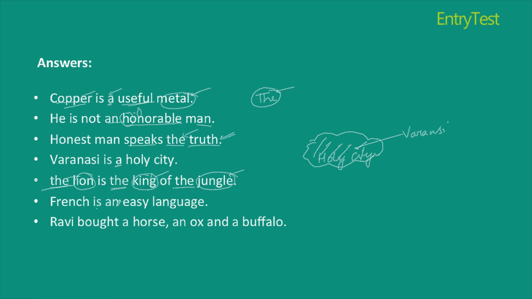French is dash easy language. I say an easy language. Why? Because easy starts with a vowel sound. Lastly, Ravi bought dash horse, dash ox, and dash buffalo. Since he's bought only one of these, and it could be any horse, any ox, any buffalo, I write a horse, an ox and a buffalo.